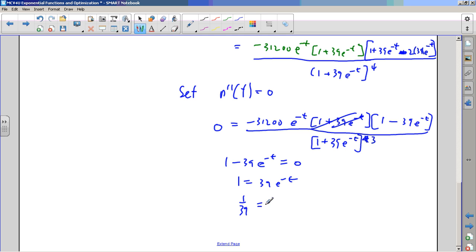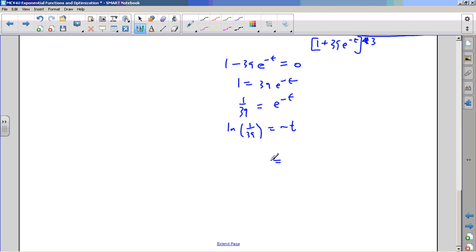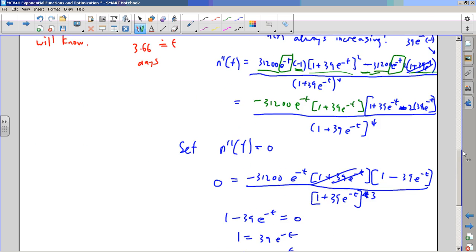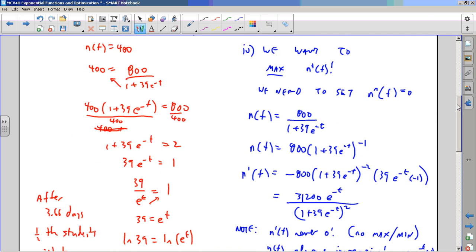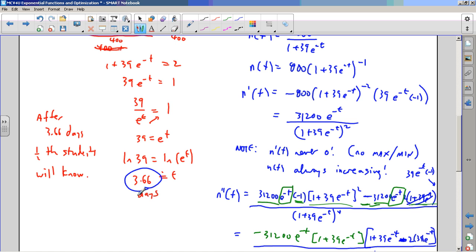Take the ln of both sides. The negative t comes down, and I get t is about 3.66, which was our answer up here. Wow, wow, wow.